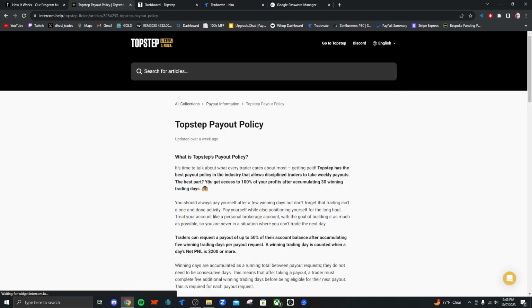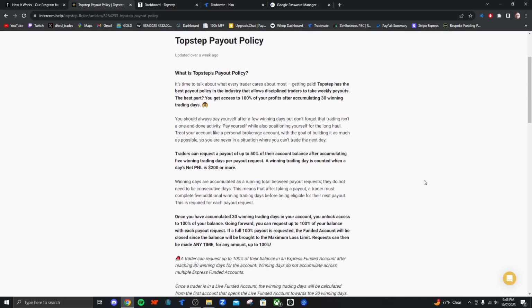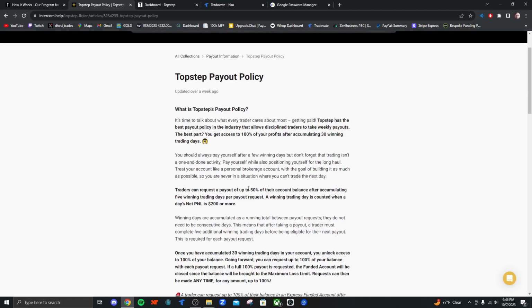Topstep payout policy. A trader requests up to 50% of their account balance after accumulating 5 winning days per payout request. A winning day is counted when net P&L is over $200. So if Monday you make $200, that's a winning day. Tuesday you don't, that's not a winning day, right? Let's say Wednesday you make $200, that's another winning day. So now you're at 2 winning days. After every 5 winning days, with a winning day defined as a net P&L of $200 or more, you could request 50% of your profits.